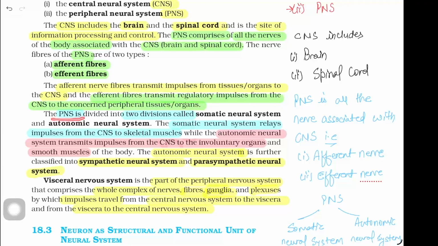The PNS is divided into two divisions called somatic neural system and autonomic neural system. The somatic neural system relays impulse from the CNS to skeletal muscles, while the autonomic neural system transmits impulse from CNS to the involuntary organs and smooth muscles of body. The autonomic neural system is further classified into sympathetic neural system and parasympathetic neural system.